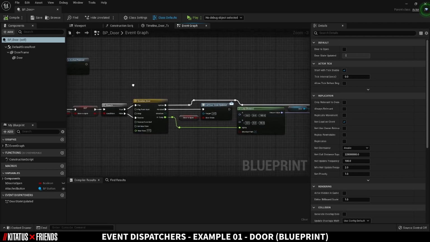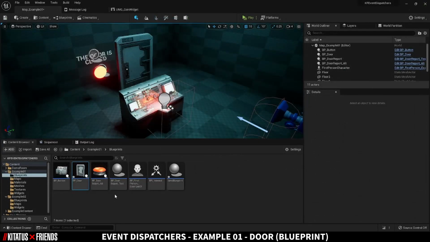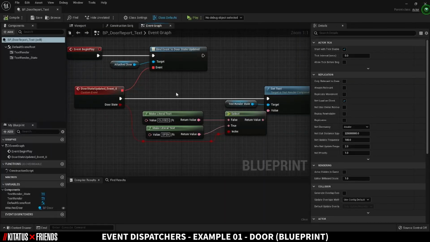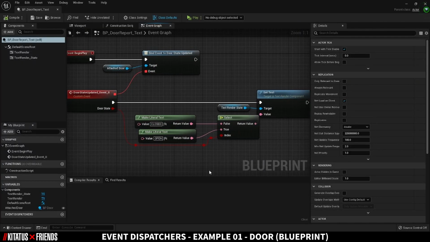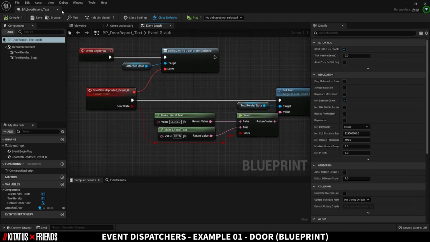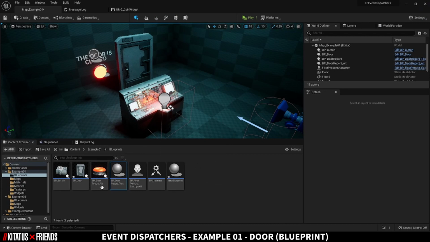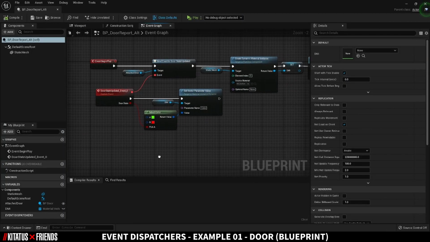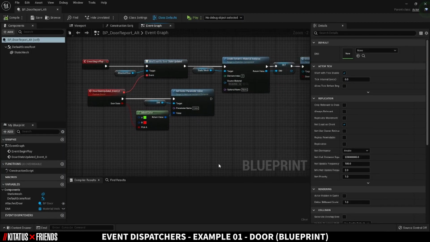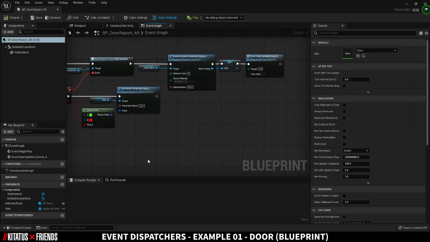There are two separate actors that listen for BP_door and react differently to showcase how one event dispatcher can be used to communicate with many things. BP door report text is an actor that waits for the door to shout, "My state has been updated." From here, it uses the information told at the time to decide whether to set the text to closed or open. The similar but visually distinct BP door report alt listens for the door when the game begins, but also creates a dynamic material so it can change the color when the door shouts about its state.